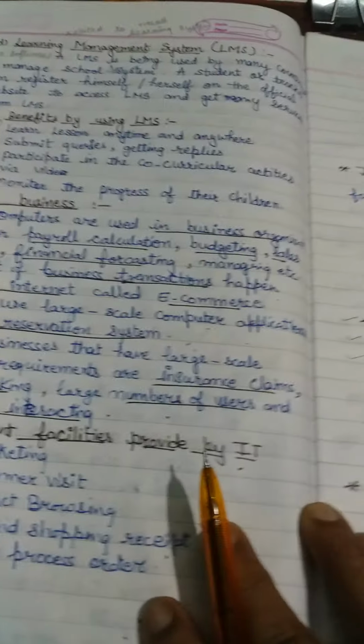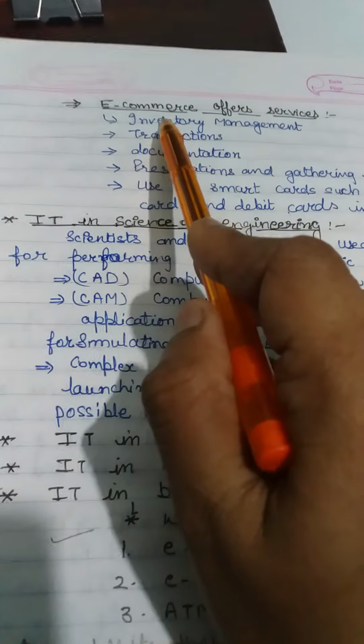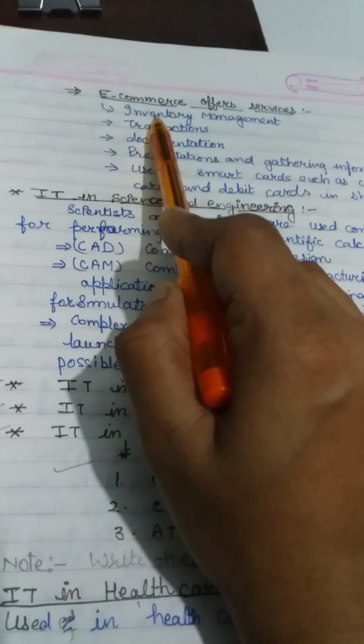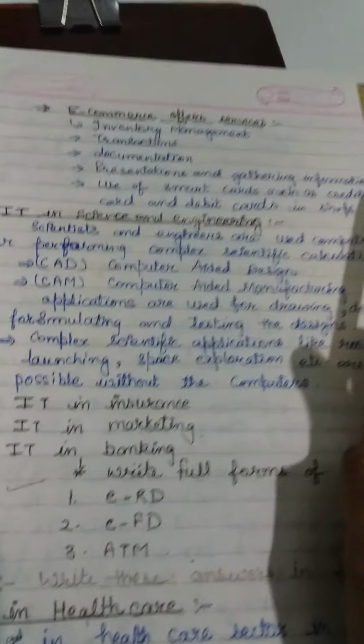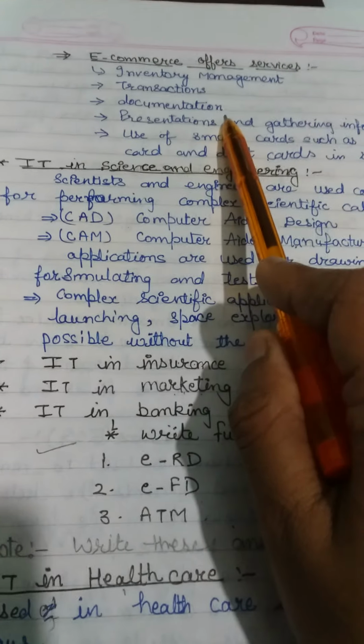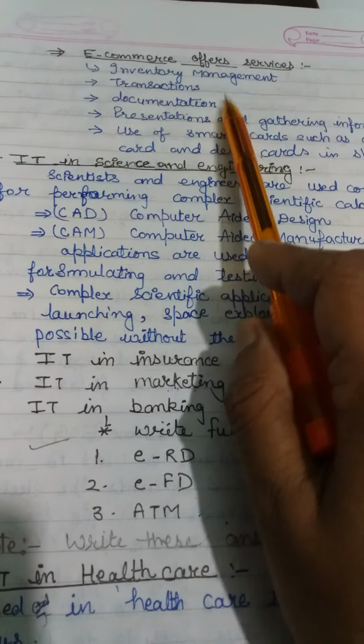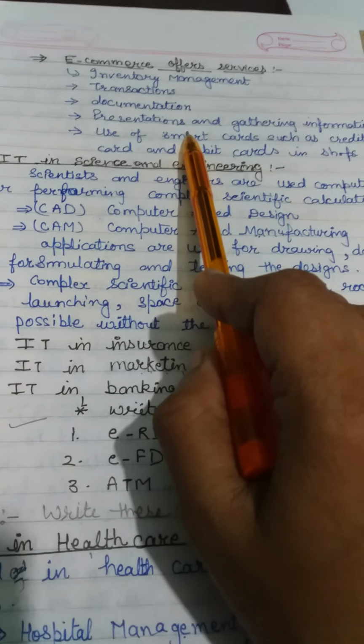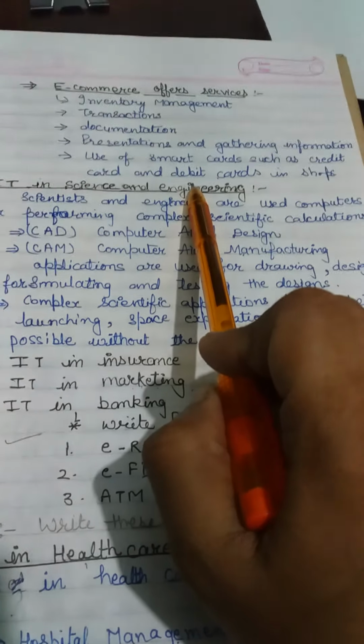Now come to the next point. We already discussed e-commerce. What is e-commerce? E-commerce offers services. What types of services are offered by e-commerce? Inventory management, transactions, documentation, sometimes presentation and gathering information, and the use of a smart card.